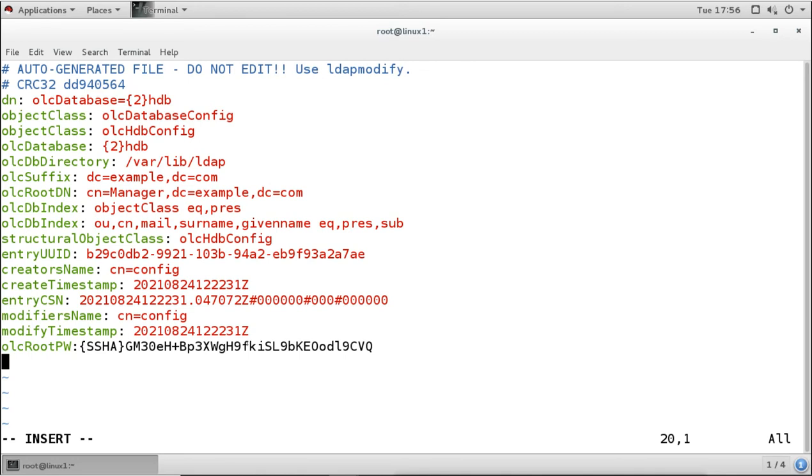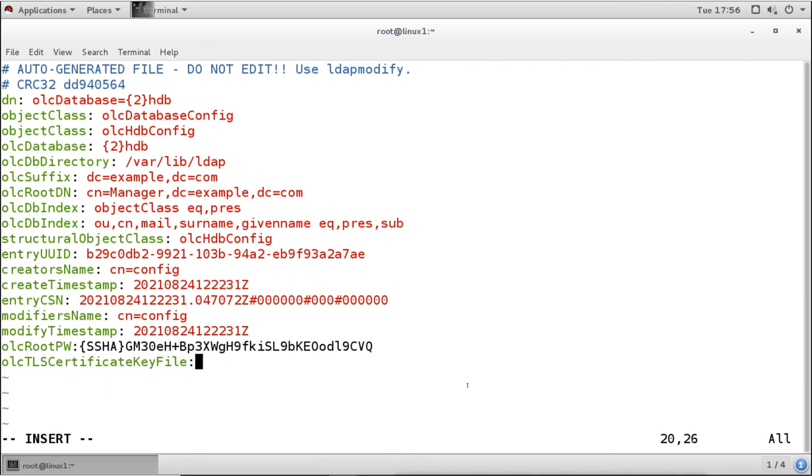Now the certificates we have not generated, but we are going to generate them after this. But I am adding the lines here for the certificates we are going to generate. So olcTLSCertificateKeyFile.